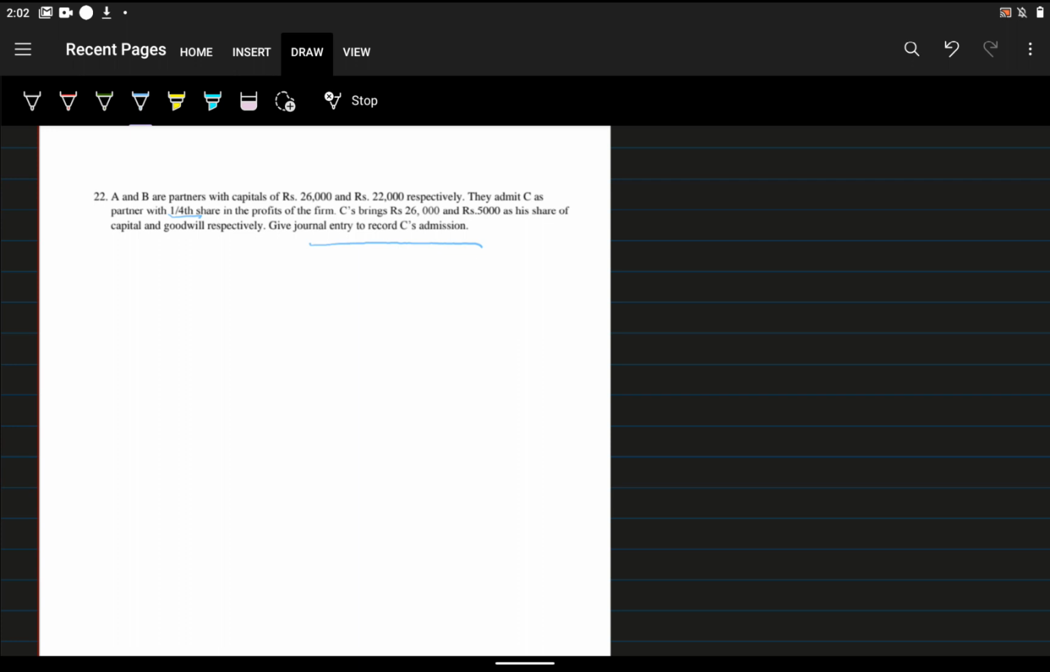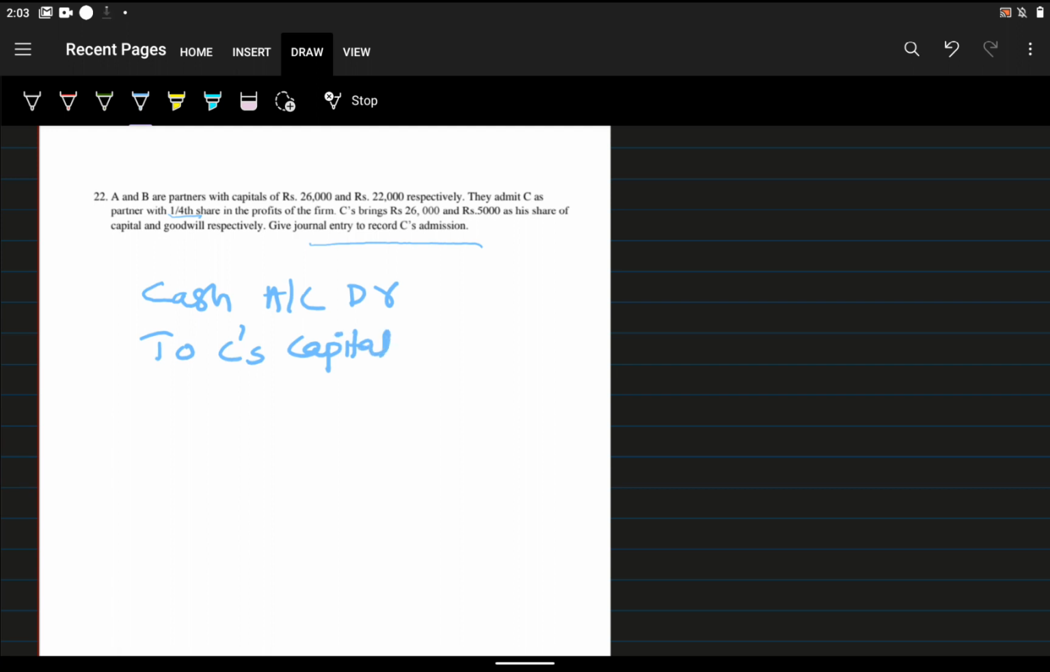First one is at the time of admission of C, he is bringing capital of 26,000, right? That we want to record. What is the journal entry? First journal entry: cash account debtor to C's capital.